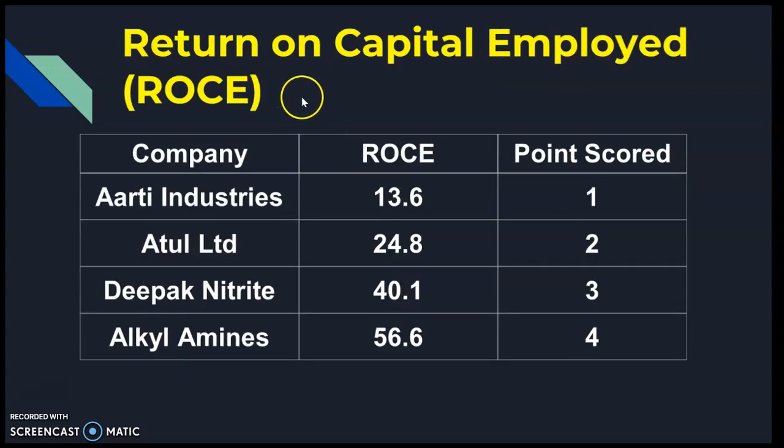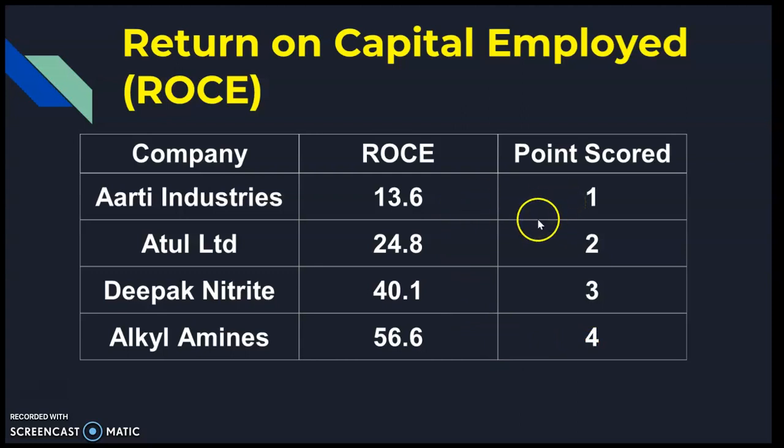Next parameter, return on capital employed, ROCE. You know that this is a very important fundamental parameter when you analyze a stock. Here the highest ROCE is for Alkyl Amines, 56.6 percentage, therefore it will get 4 points, and the lowest in this list again Aarti Industries, 13.6 percentage, therefore only 1 point.